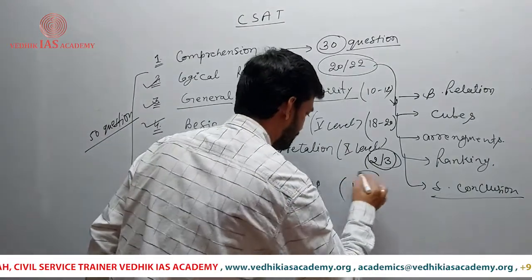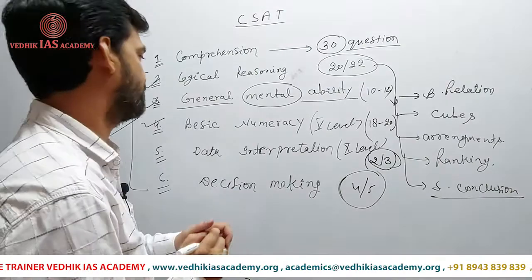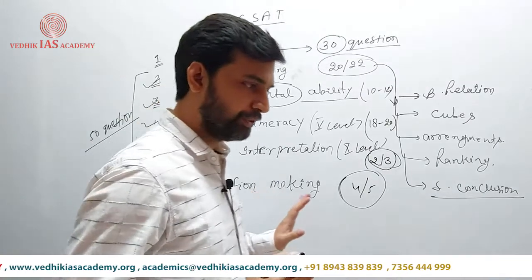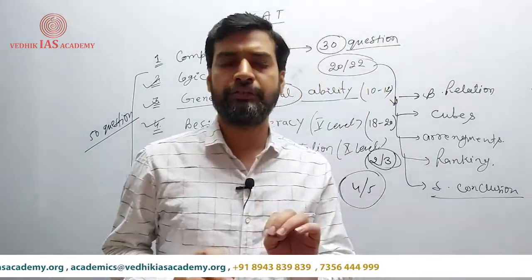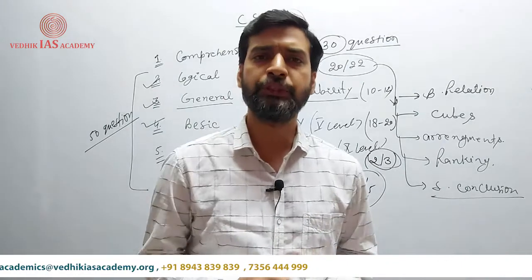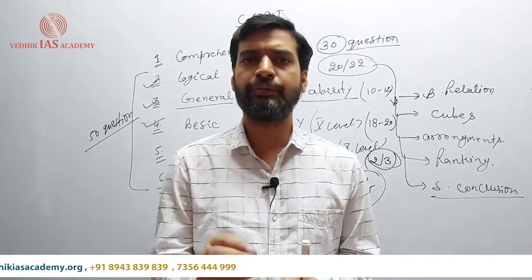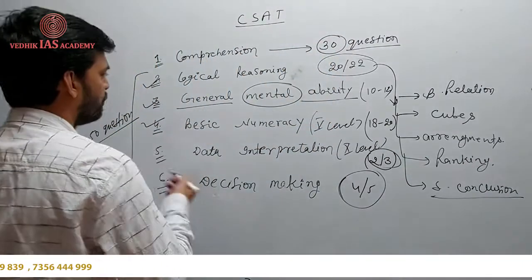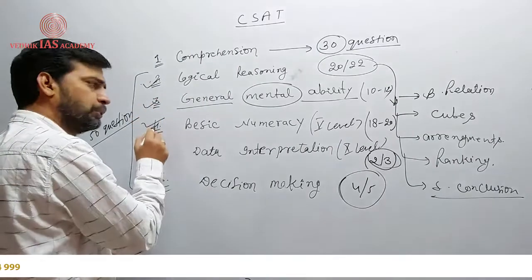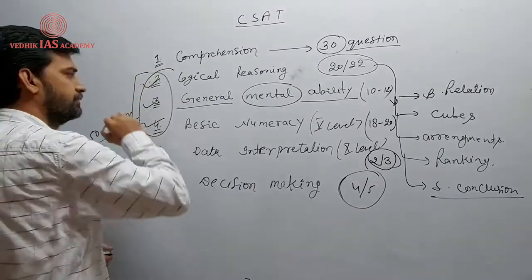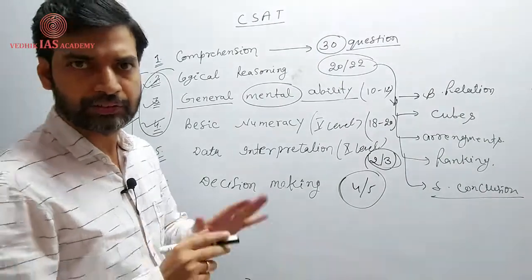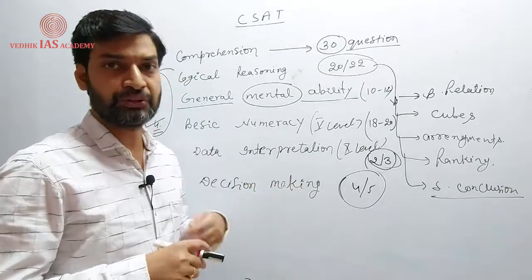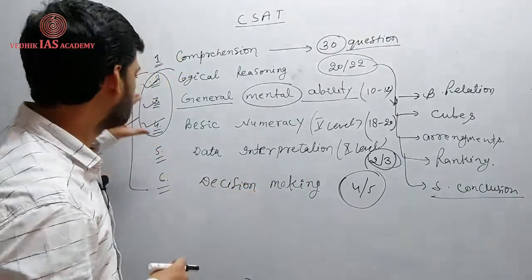Maximum questions were 4 or 5, seen 4 or 5 years back. After that, there's no question. So I would suggest that if this is not the time to start a new part of your examination, whatever you have done, you need to practice that. If you have not done enough to qualify the examination, you need to start one more part. You would go with this one. If you have done these 2, go with this one. Focus on these 3 if you are starting the next part, right? If the part you have done is not enough to qualify the examination and you need to start a new part, then go with these three.